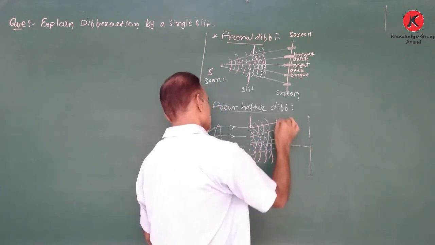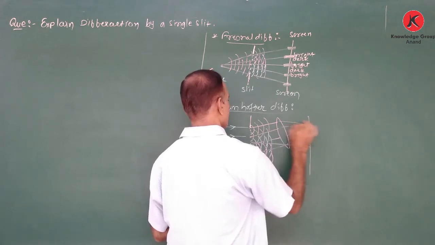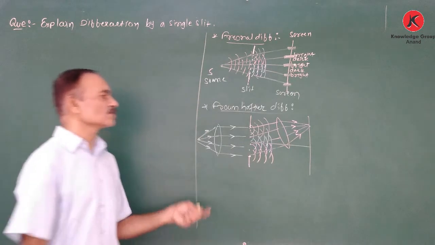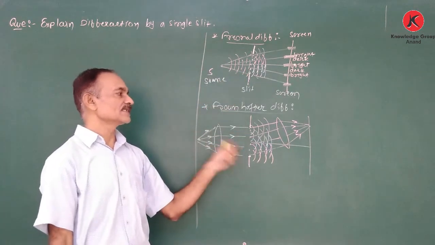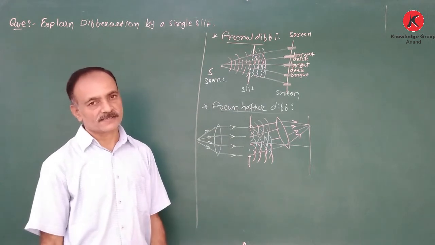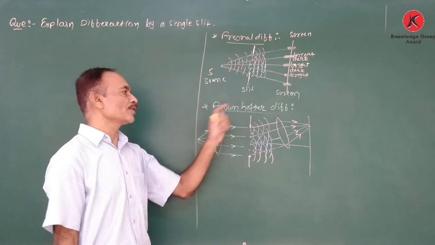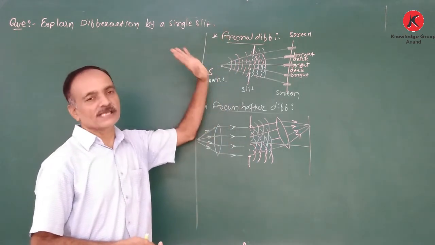They are focused at a particular point on the screen. So this type of diffraction is shown in Fraunhofer diffraction. There is the Fresnel diffraction, there is the Fraunhofer diffraction. So here are two types of diffraction, Fresnel and Fraunhofer. This is only for our understanding or knowledge.